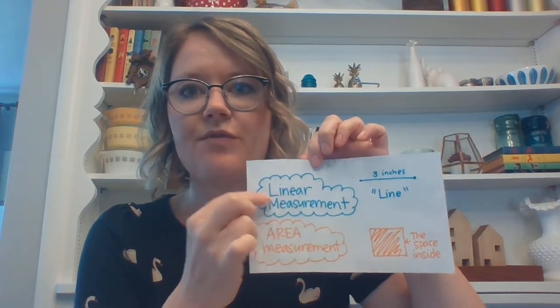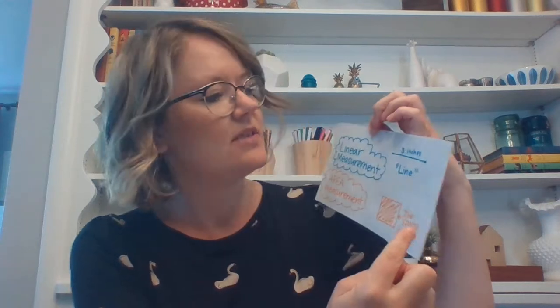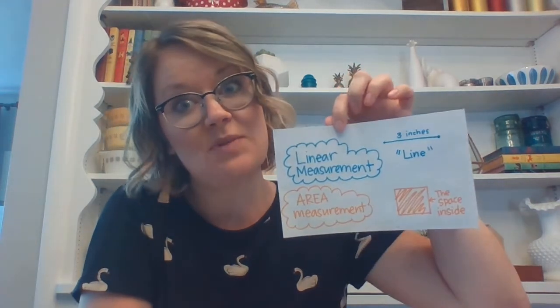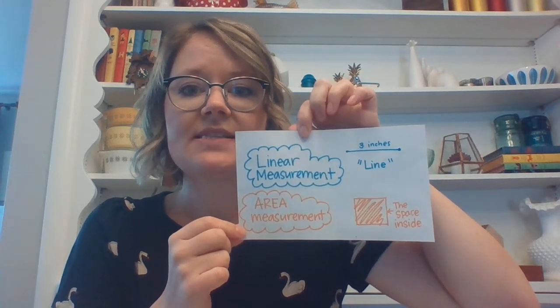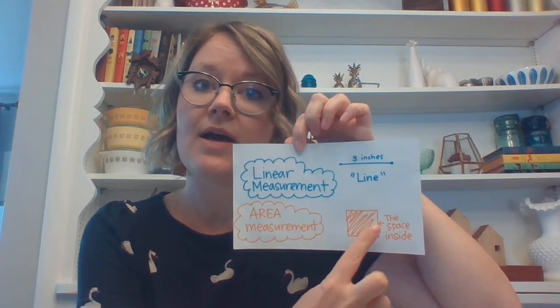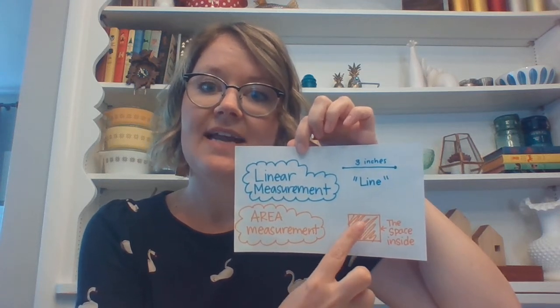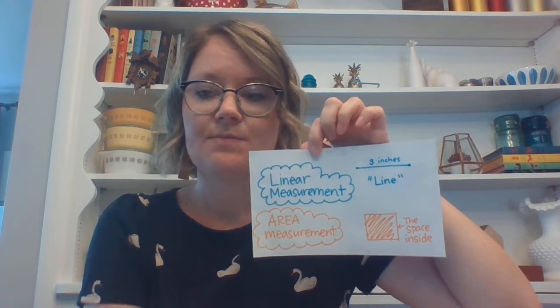It's the measurement from this point to this point. So for instance, if I measured this line, well, it's not exactly 3 inches, but I could label it 3 inches and we can pretend. And then the area measurement is the inside space. It's not the measurement of a line, it's the measurement of how much space is inside a two-dimensional shape. And we measure those in square units.